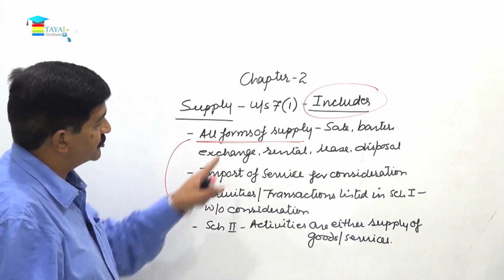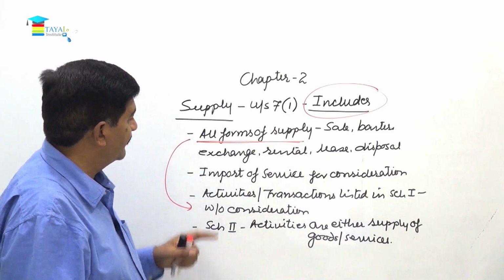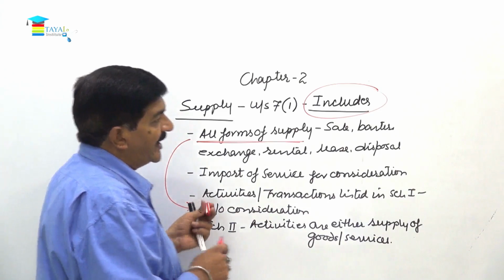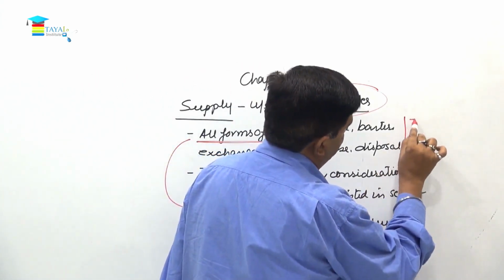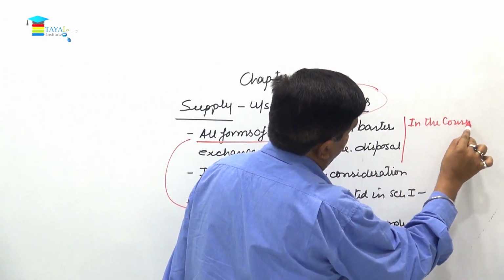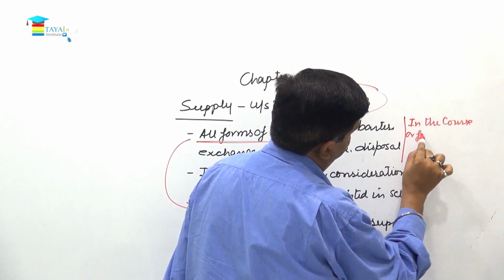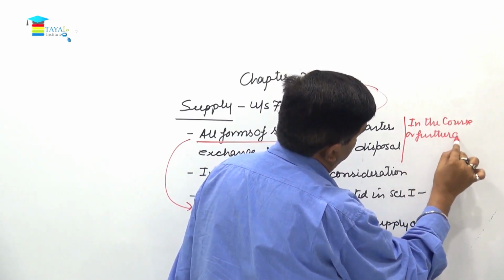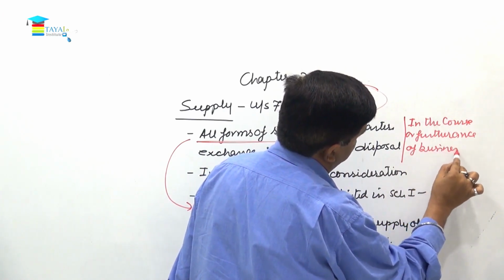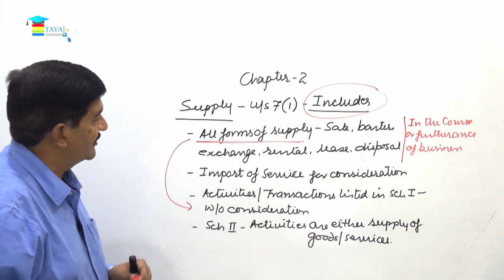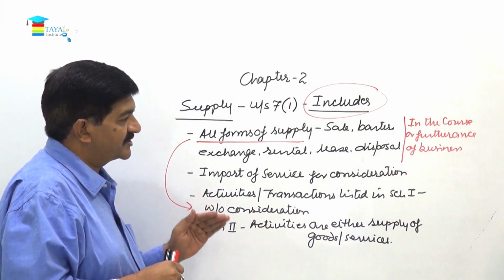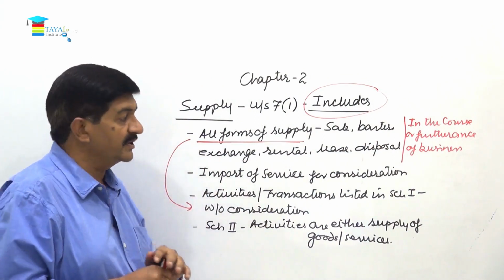Now coming to subsection 2, this is section 7 subsection 1. This is all forms of supply, whether sale, barter, exchange, etc. Now here you can add, this is in the course or furtherance of business. A little elaboration I'll give you later on. So subsection 1 says all forms of supply, whether by way of sale or barter or exchange or rental or lease or disposal, but in the course or furtherance of business.